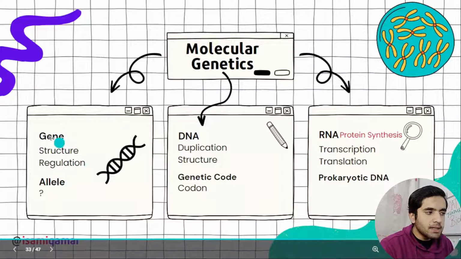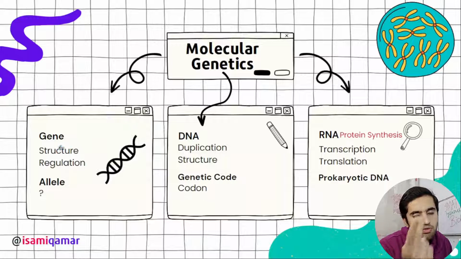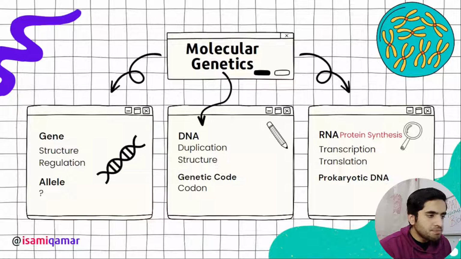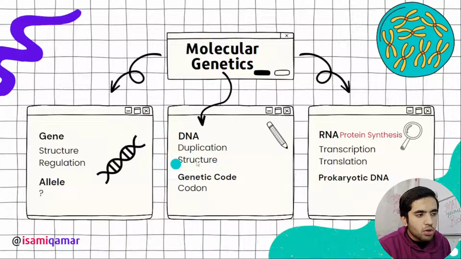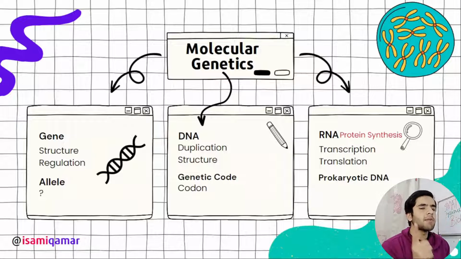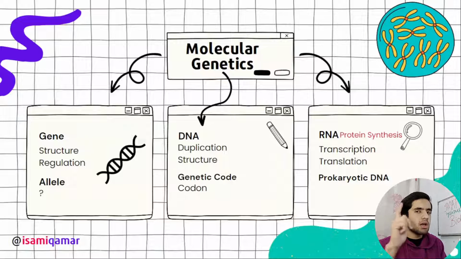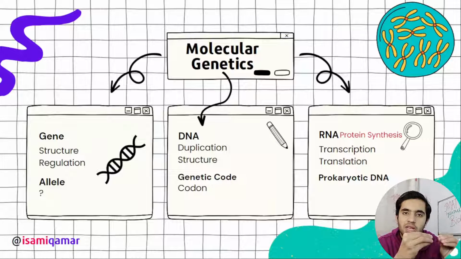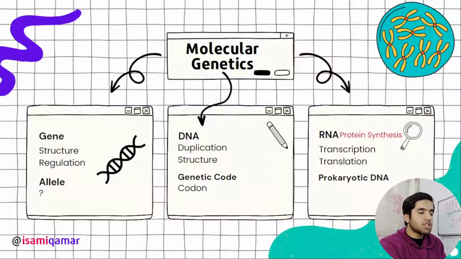Allele. The genes have 2 forms, that is known as allele. DNA duplication and structure. Replication, actually, I made duplication, it is actually replication. You need to know the enzymes involved, DNA helicase. Actually, the main important enzyme that they have asked in previous IMAT exam is DNA ligase, that acts as glue to bond Okazaki fragments in DNA replication in the last stage.